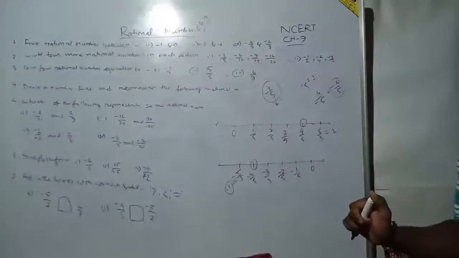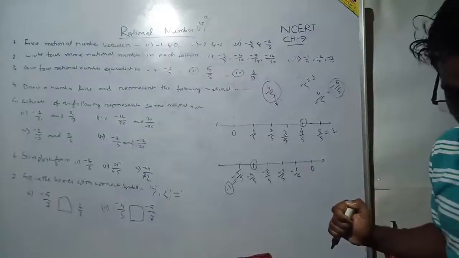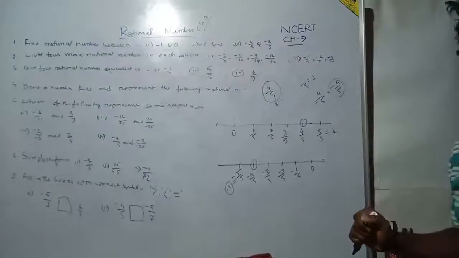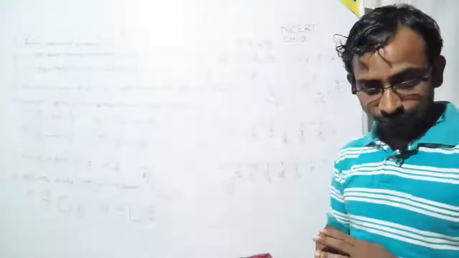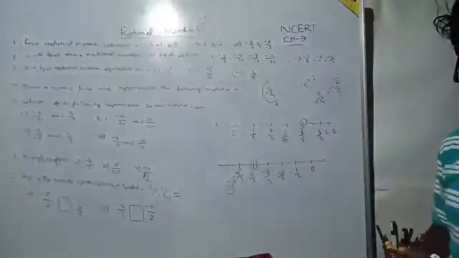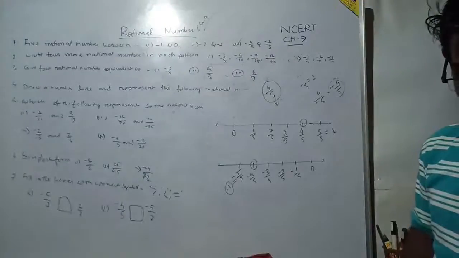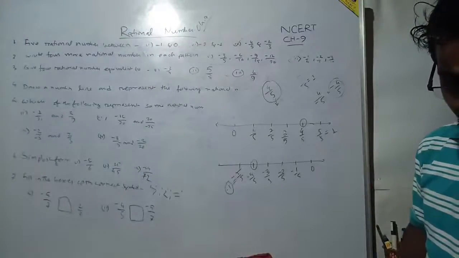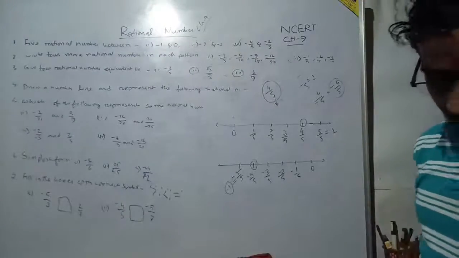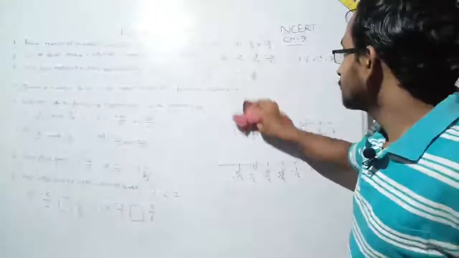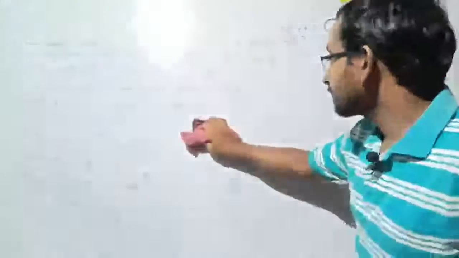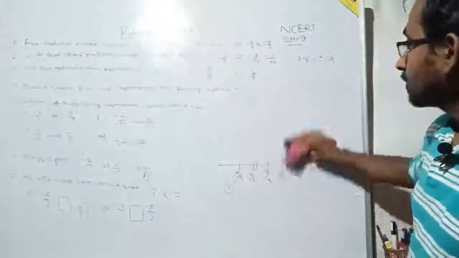Okay. Hope you have understood it. Yes, very good. Okay, so let me erase it. So this is the process of representing a rational number on the number line.